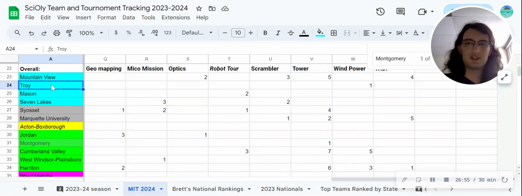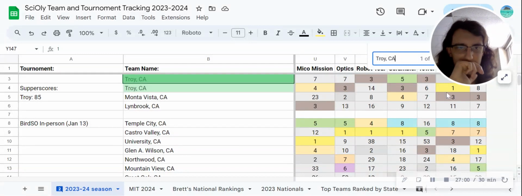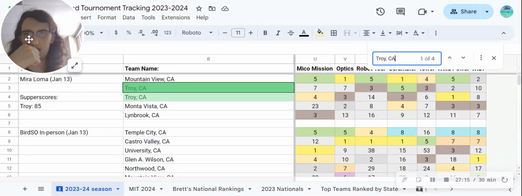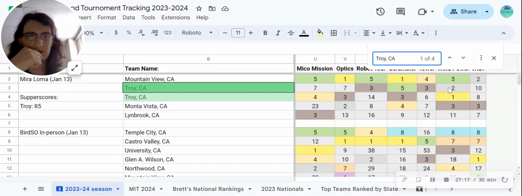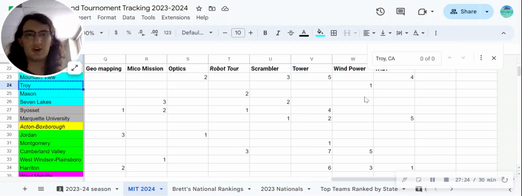Wind Power, I'm giving to Troy from California. That's a little bit annoying. There's two Troys I need to keep track of. And I think it's kind of in the way. I'll move it over here, I guess. This is Wind Power here. You can see Troy getting first and second at Maria Loma, a very competitive California invitational. And then here at a less competitive invitational, again, still taking first and third. So I think their first and second at Maria Loma is warranted of a first place here.